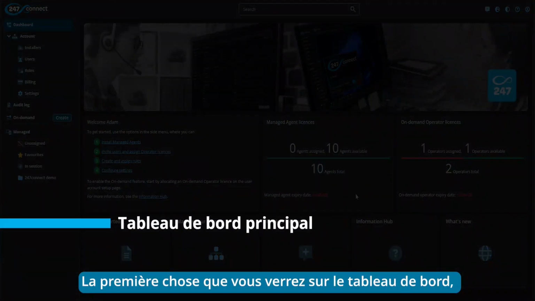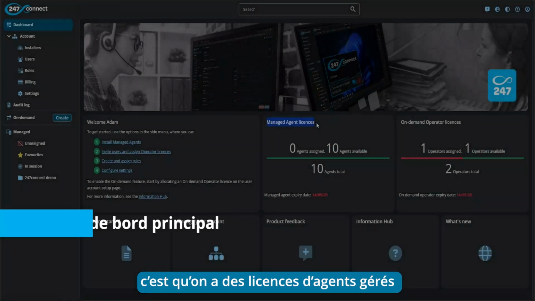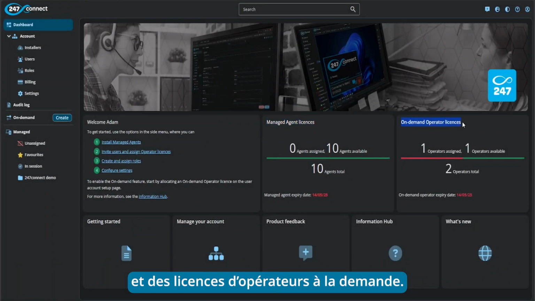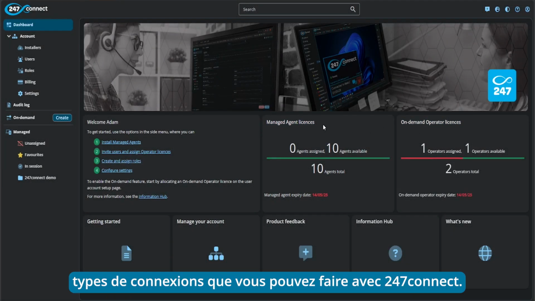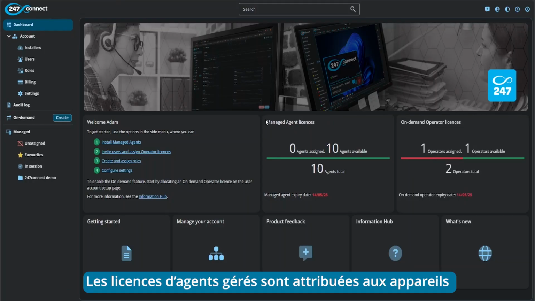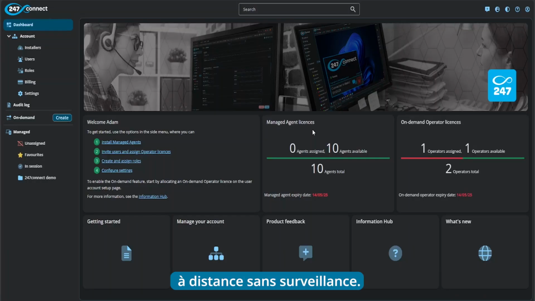So the first thing you'll see here on the dashboard is that we have our managed agent licenses and we have our on-demand operator licenses. So these are two different types of connections that can be performed via 247connect. Managed agent licenses will be assigned to the devices where you install the agent software and where you want to provide unattended remote support.